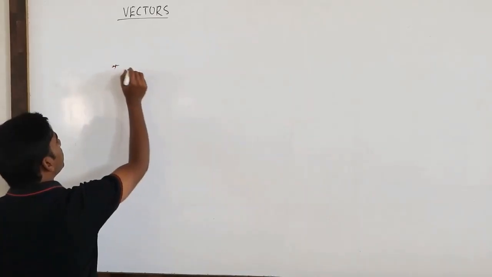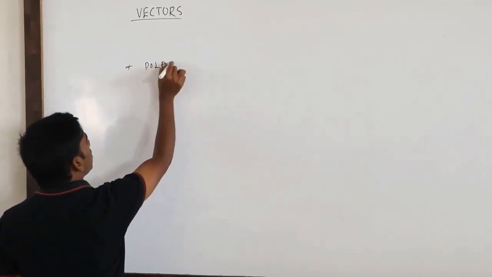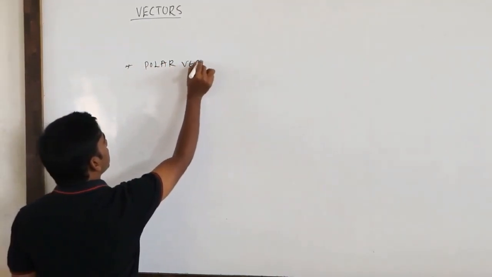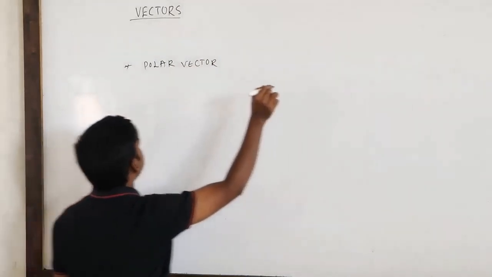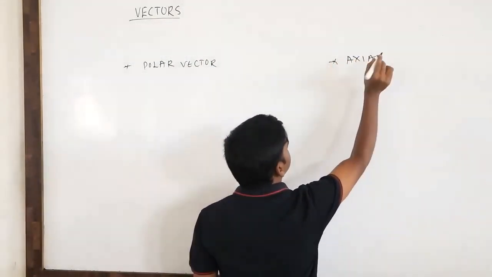Two more very important types of vectors: one is called the polar vector, and another is the axial vector.